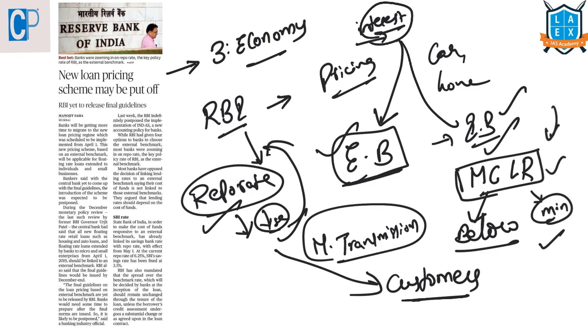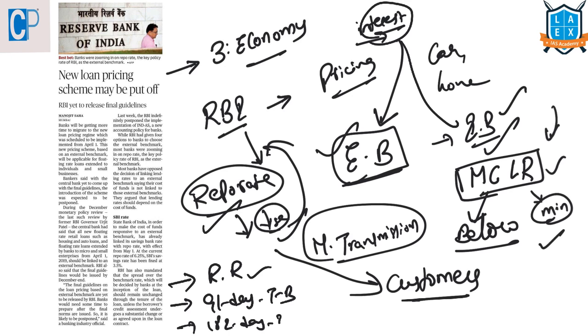Those 4 options are: set either the repo rate as an external benchmark rate, or a 91-day treasury bill, or a 182-day treasury bill, or any other benchmark interest rate that is produced by Financial Benchmarks India Private Limited. This is an organization. If they fix any external benchmark rate, you can use that.